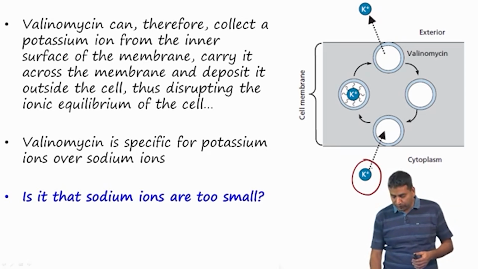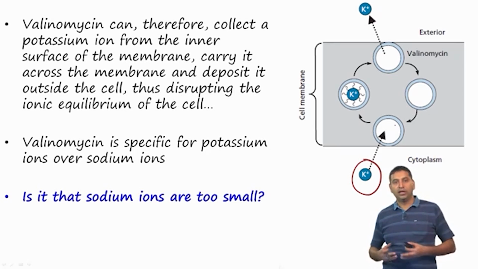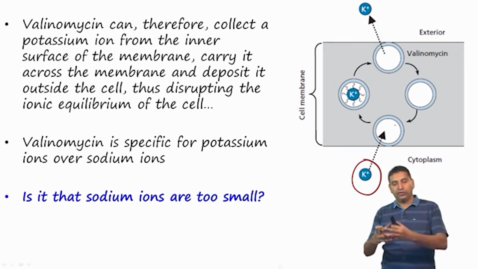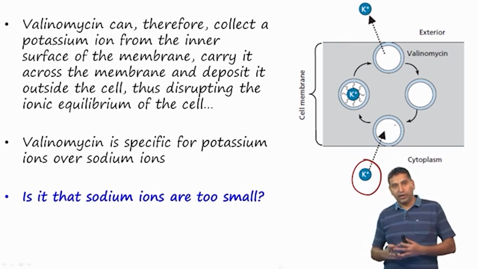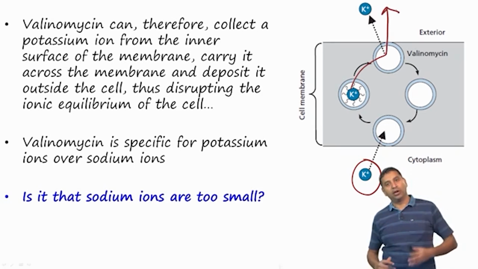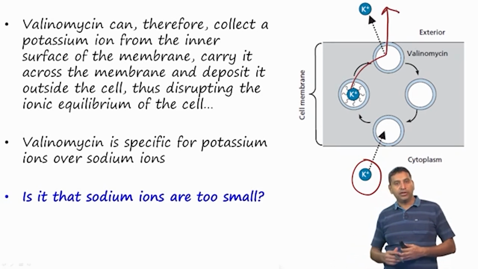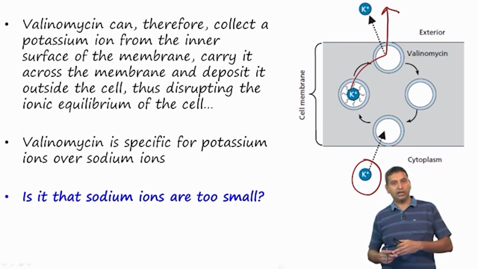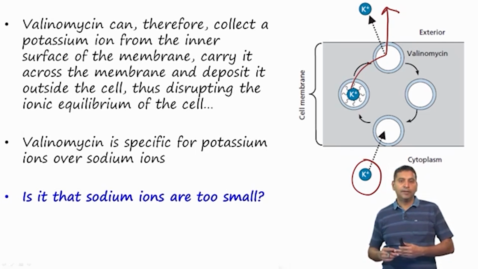The potassium ion becomes associated with valinomycin, which, as we know, has a very hydrophobic exterior. Once it binds, it goes across, the potassium ion is delivered outside the cell, and valinomycin can do this again. We just looked at the example of the potassium ion, and we have data to show that valinomycin is specific for potassium ions, and it does not work with sodium ions.